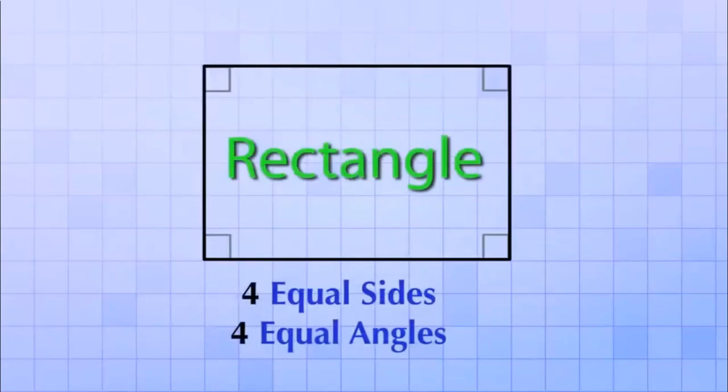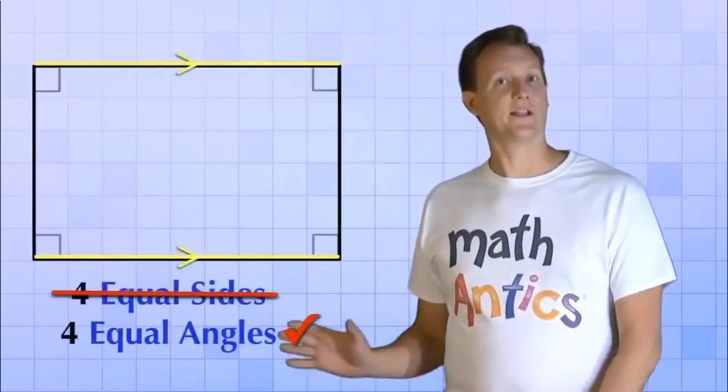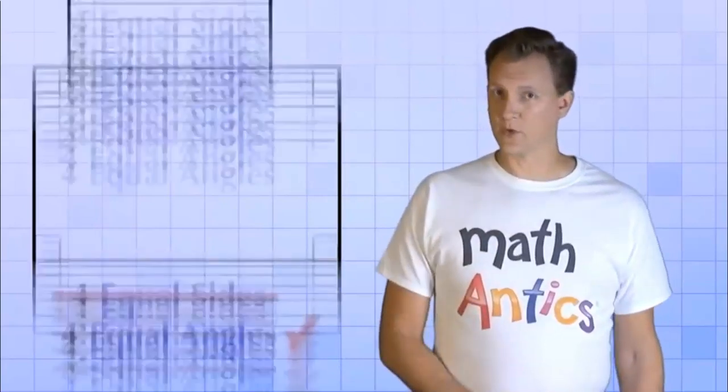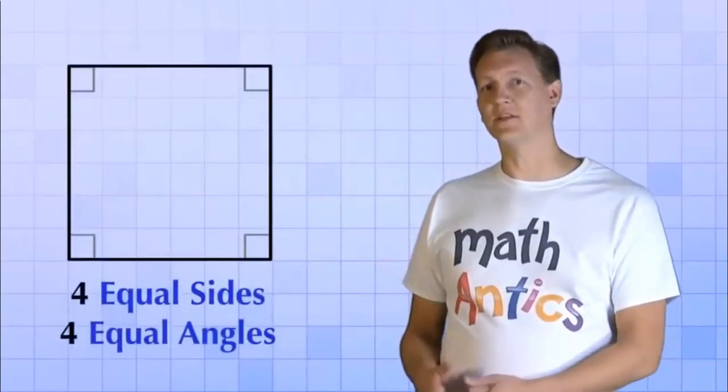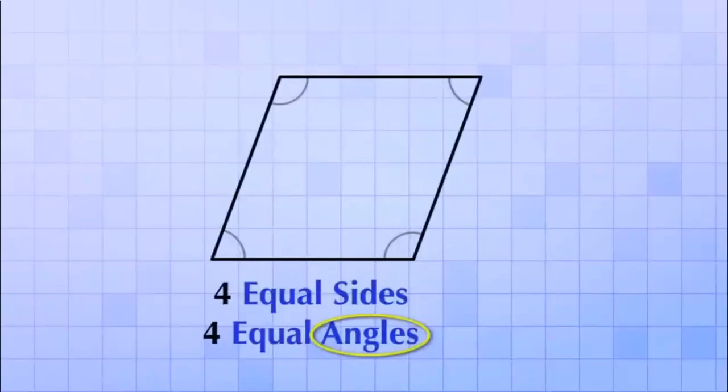A rectangle is a quadrilateral that still has four equal angles. Notice that when we stretch the square, the angles didn't change at all. But it does not have four equal sides. Again, notice that just like a square, a rectangle is made from two pairs of parallel sides. All right, so that's a rectangle, but going back to our square, what if instead of changing the sides, we had just changed the angles, like this?